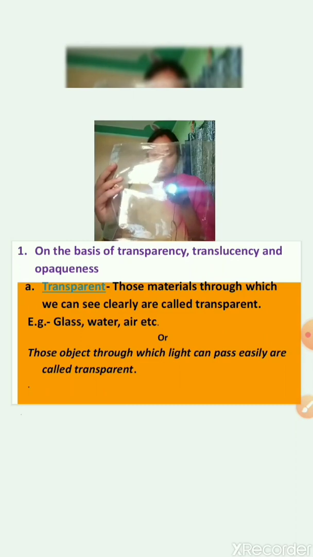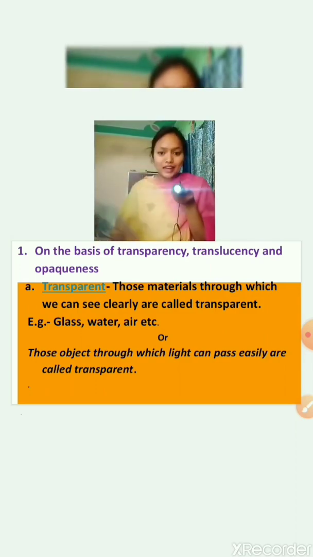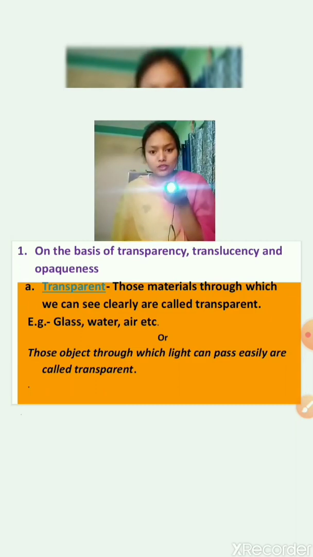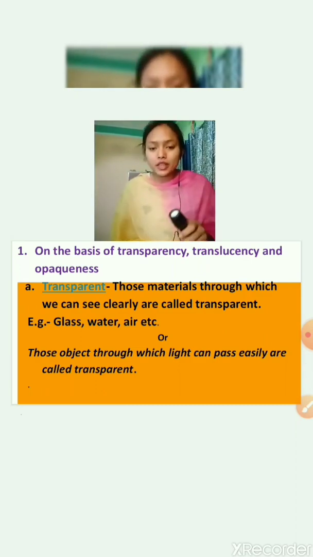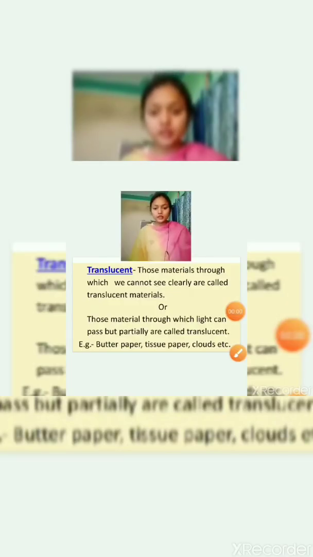Yes, they are visible clearly. So light can pass through this, and we have studied that air is also transparent, so you can see the light rays through it. So through transparent things light can pass easily. Is it clear?